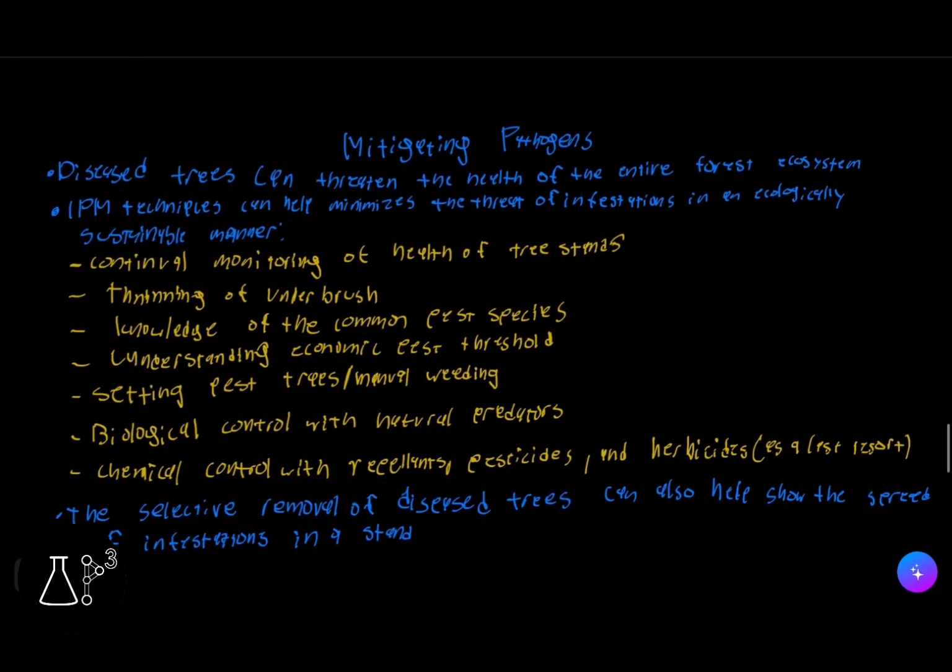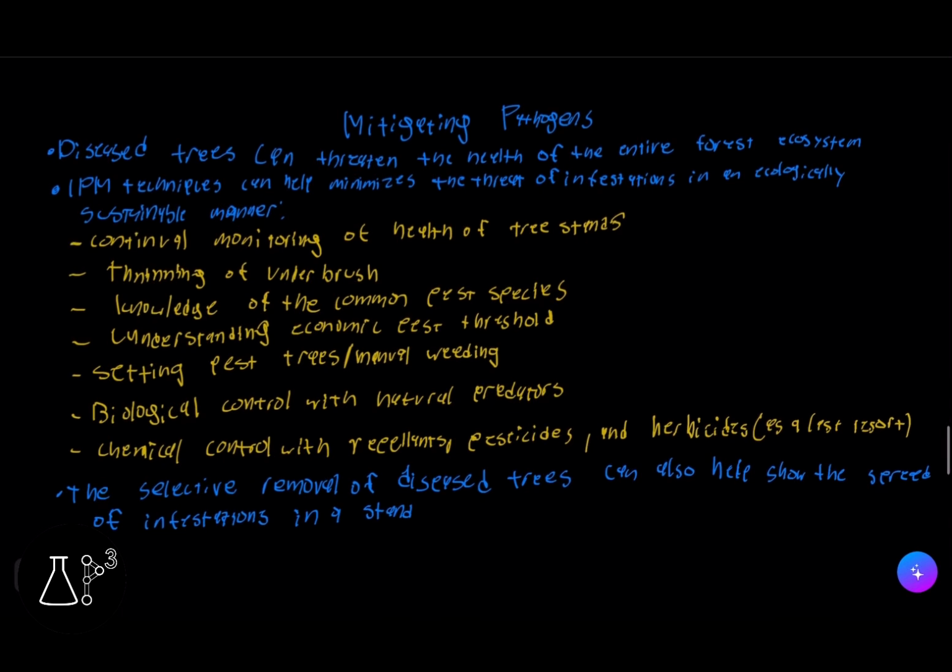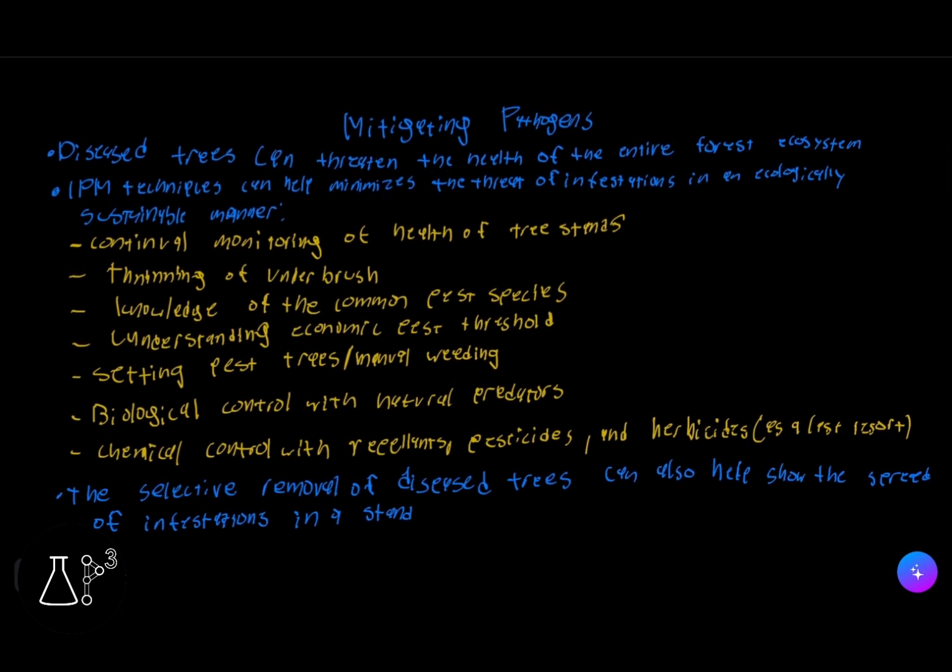What I'd like to go over now is mitigating pathogens. Disease can threaten the health of entire forest ecosystems. IPM techniques can help minimize the threat of infestations in an ecologically sustainable manner. What we can do is continually monitor the health of tree stands, thin underbrush, learn the common pest species, understand the economic pest threshold, set pest traps and do manual weeding, use biological control with natural predators, and use chemical control with repellents, pesticides, and herbicides as a last resort.